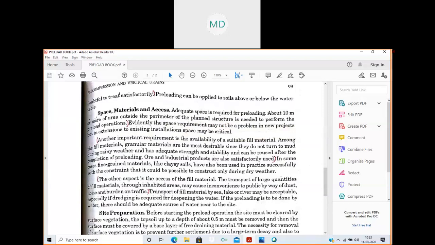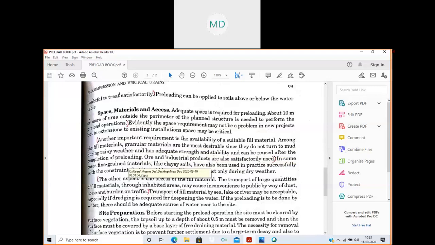Then another important requirement is the availability of a suitable fill material. Among the fill materials, granular materials are most desirable since they do not turn to mud during rainy weather, have adequate strength and stability, and can be reused after the completion of preloading.